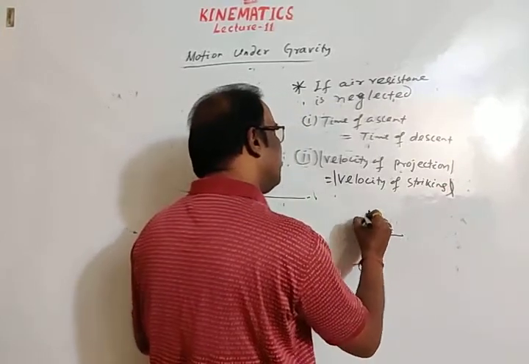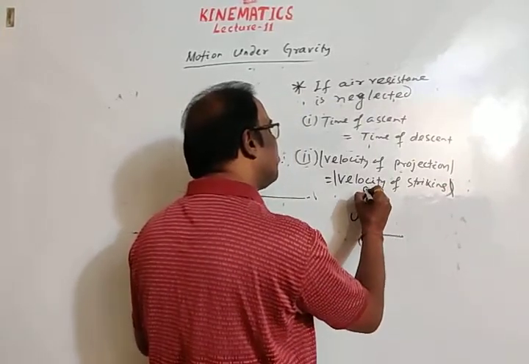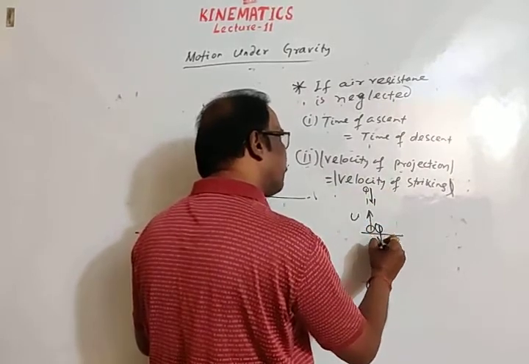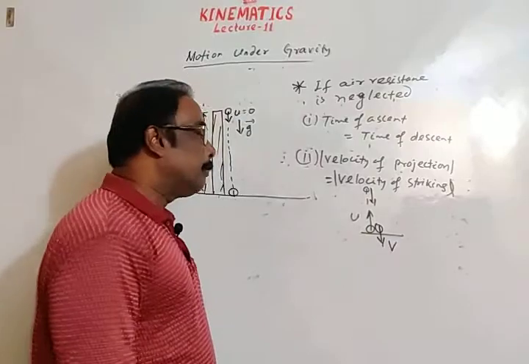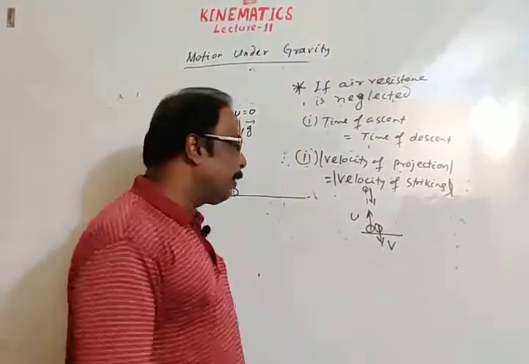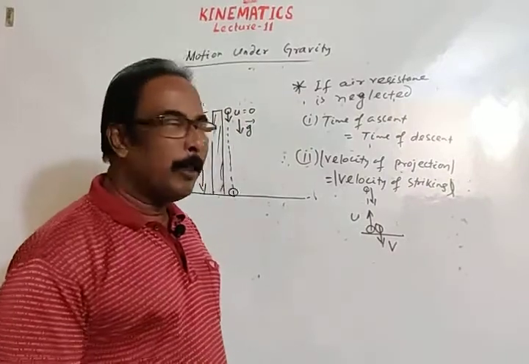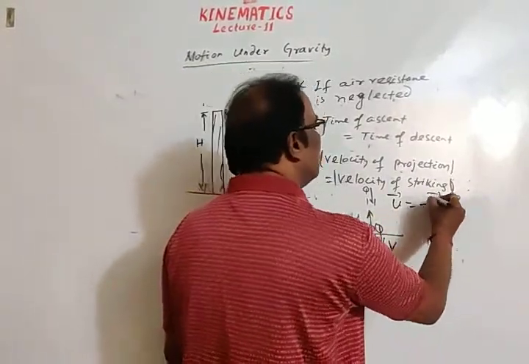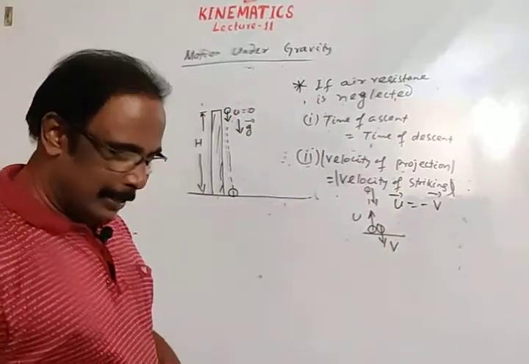The body is projected with a velocity u, reaches this position and again returns back and strikes with velocity v, then magnitude of u is equal to magnitude of v. Of course, they are opposite in direction, upward and downward, opposite in vector form. You may write u is equal to minus v. Okay, these are the concepts.